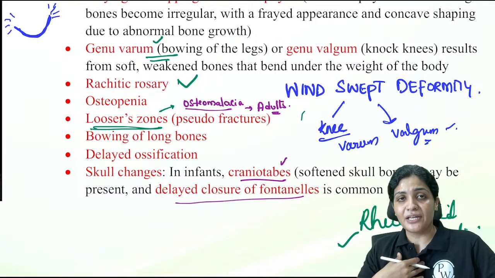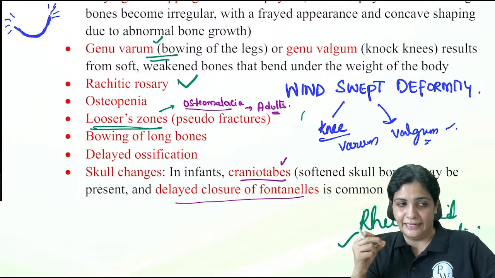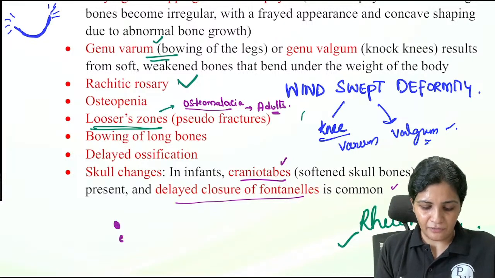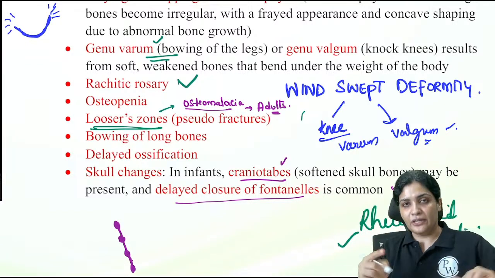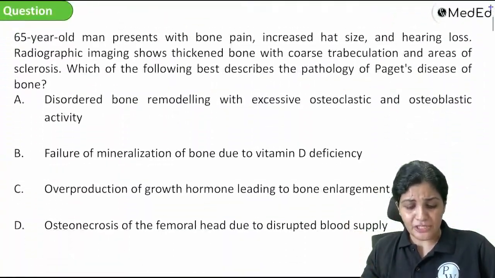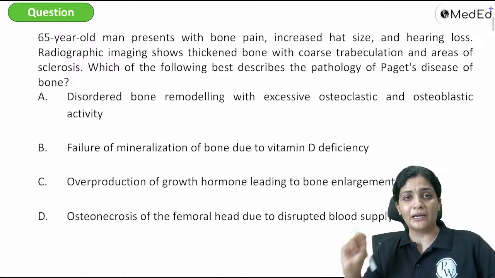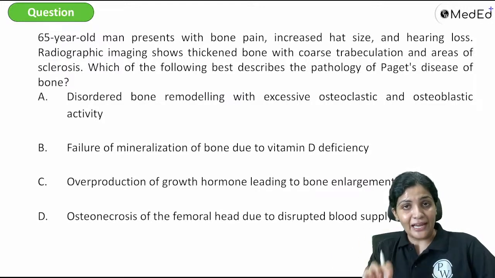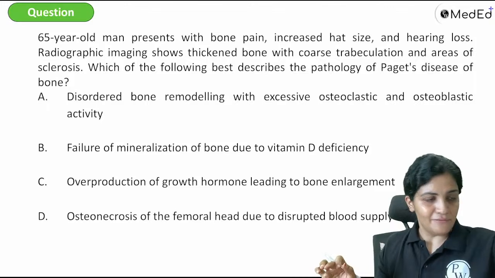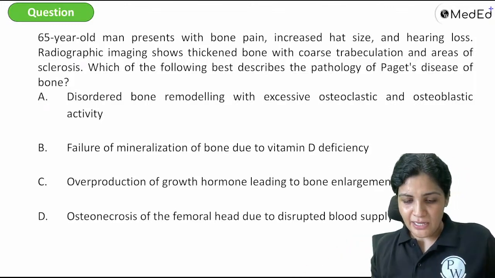And rachitic rosary is again, you can see the costochondral junctions get thickened, so that you can feel them as a rosary. Rosary is nothing but the japamala we use, right? So this is called the rachitic rosary. Similarly, we see this in scorbutic rosary also. Fine. So that is about the two important conditions. You read anything or not, but please remember that rickets and scurvy are very, very important. So we've completed one very major important question.